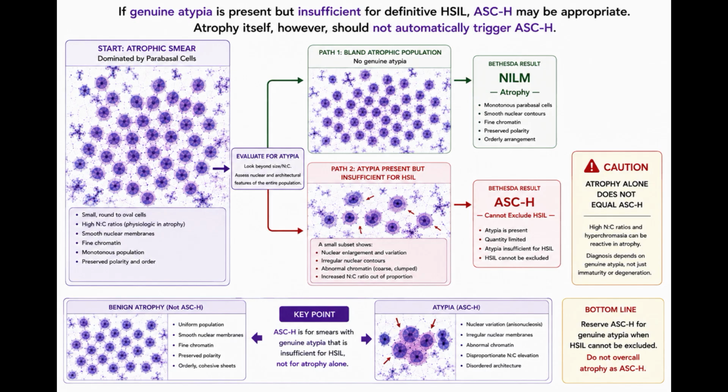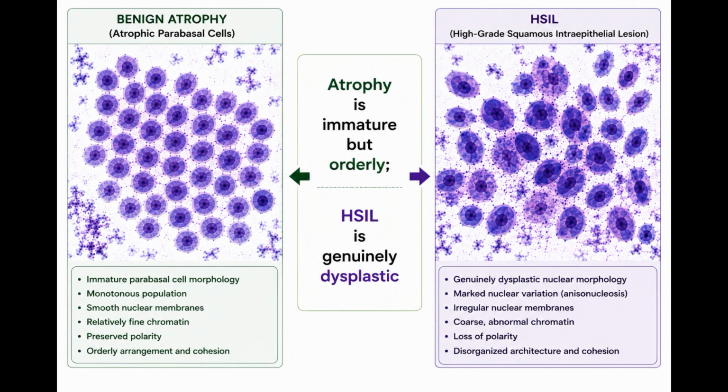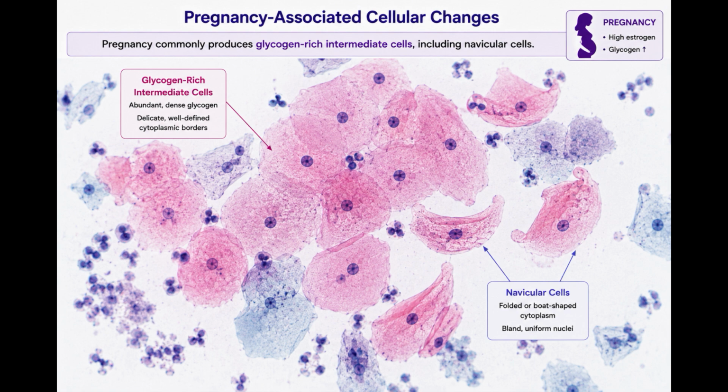If genuine atypia is present but insufficient for definitive HSIL, ASC-H may be appropriate. Atrophy itself, however, should not automatically trigger ASC-H. The practical distinction is that atrophy is immature but orderly. HSIL is genuinely dysplastic. Pregnancy-associated cellular changes.